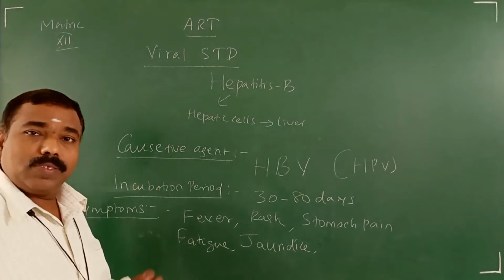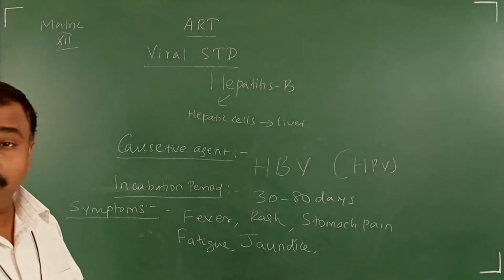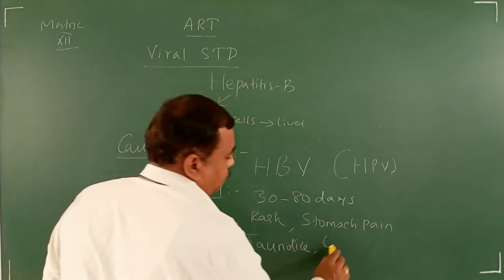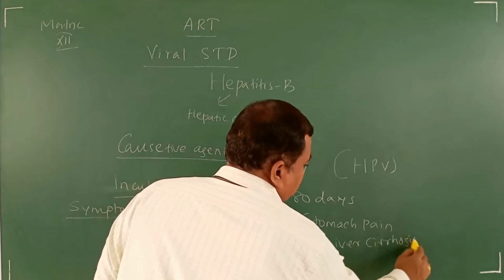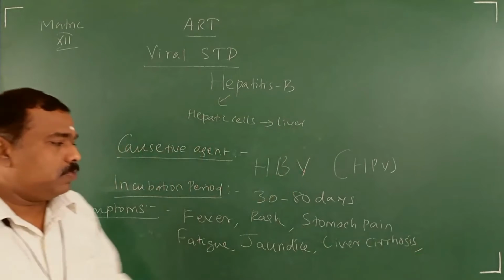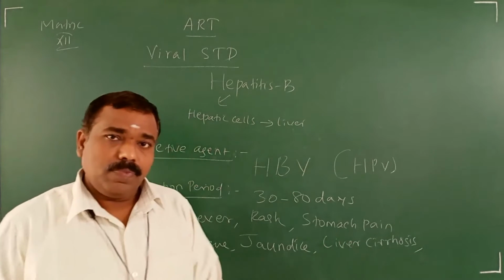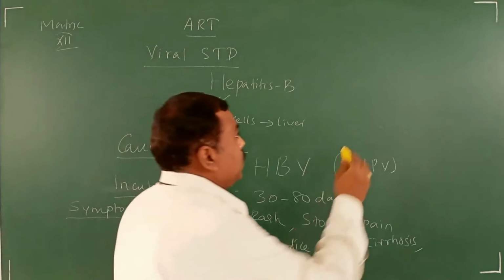Then, as I said already, liver cirrhosis. Cirrhosis means damage. The part of the liver becomes damaged.